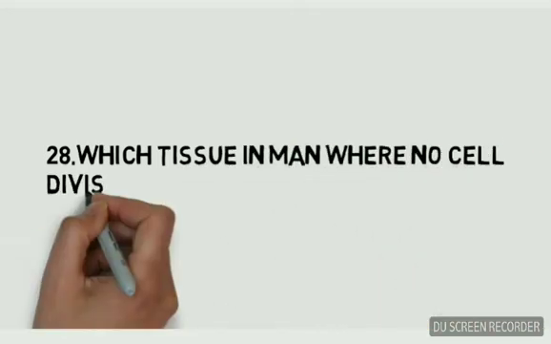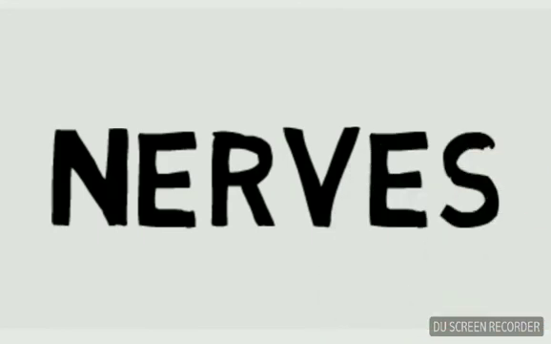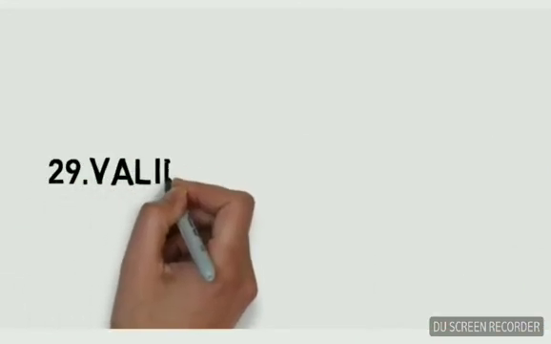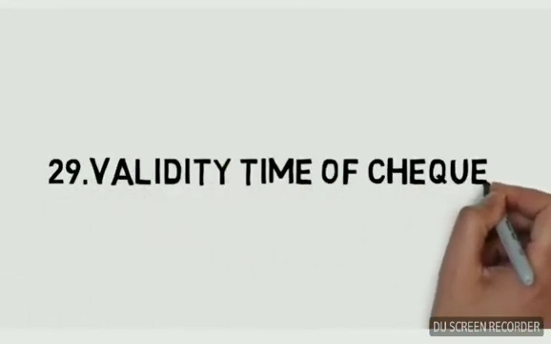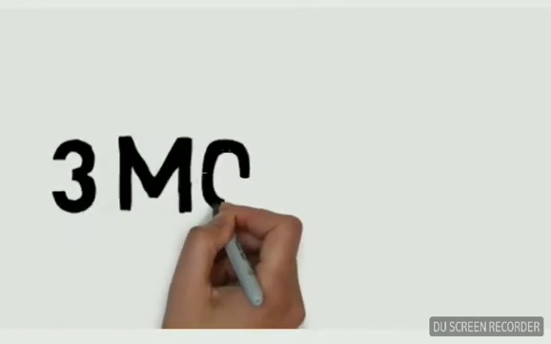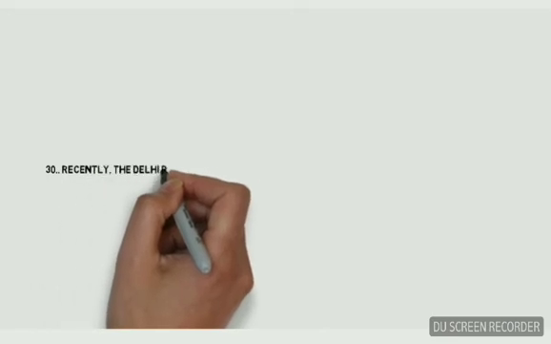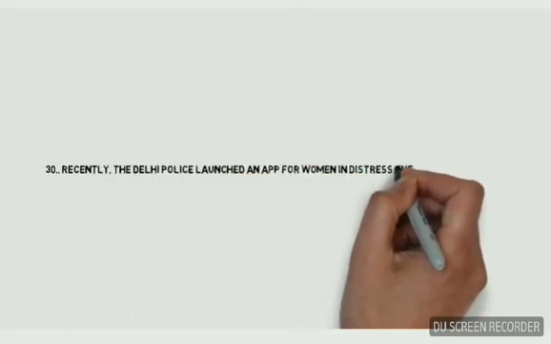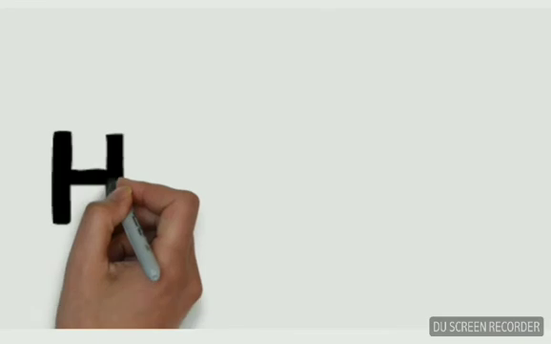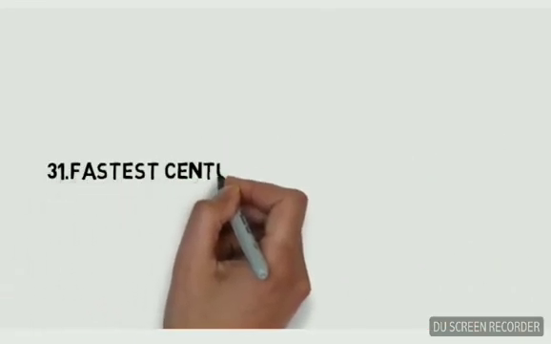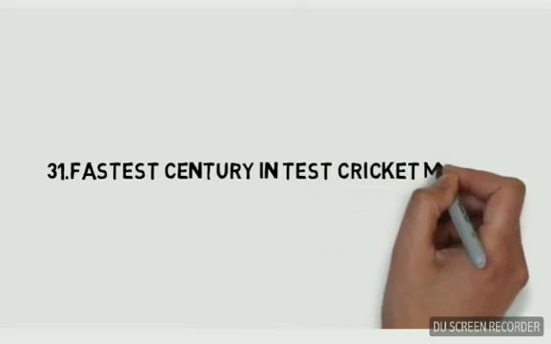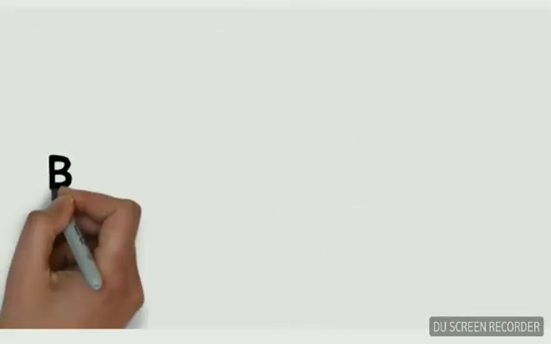In which tissue in man does no cell division occur after birth? Nerves. Validity time of a cheque is only 3 months. Recently, the Delhi Police launched an app for women in distress. The name of the app is Himmat. First century in a Test cricket match? What is his name? Brendan McCullum.